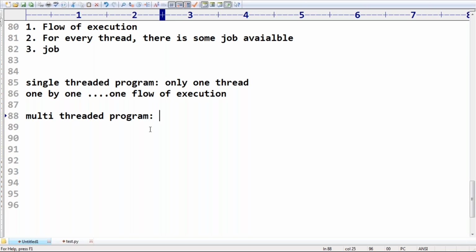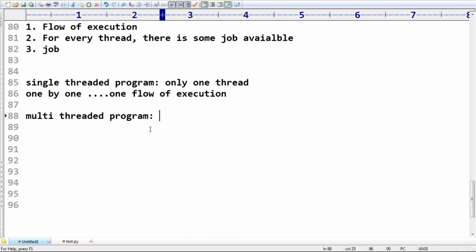So our job becomes very easy, and our total jobs can be completed in less time. That is the concept of multi-threading. Clear? Especially the new members who don't know about multi-threading, are you getting the basic idea? The people who come from other languages are aware, but my target is the people who don't know anything about multi-threading.